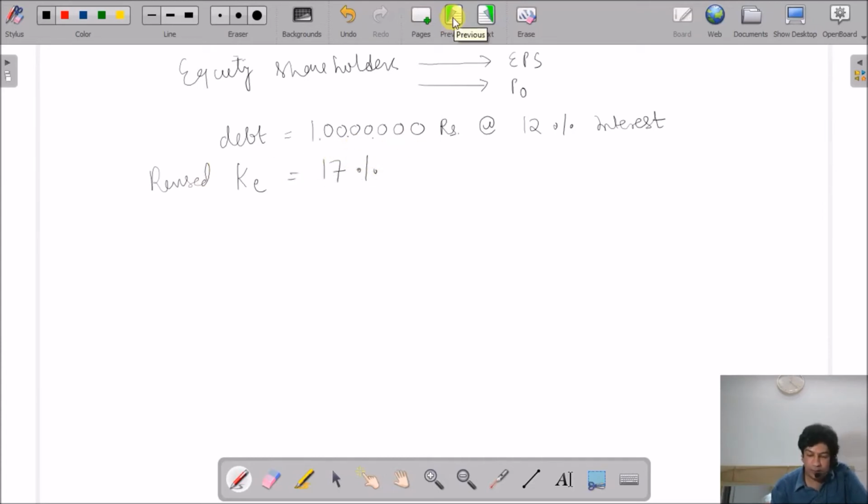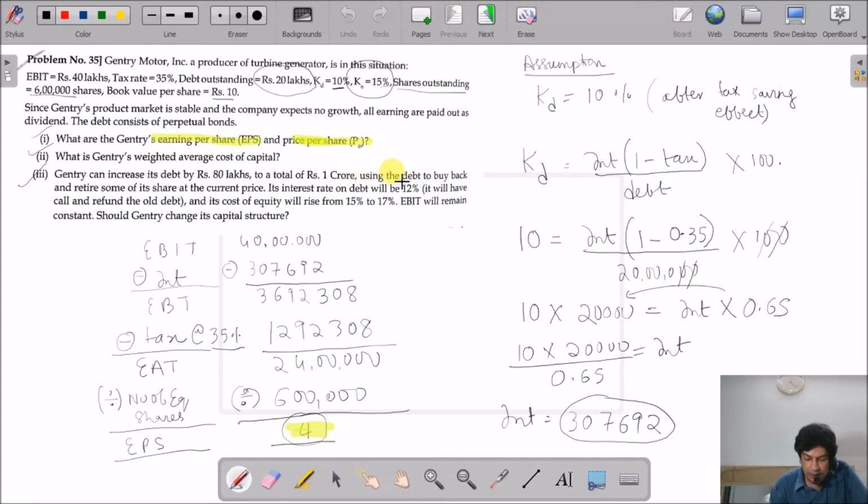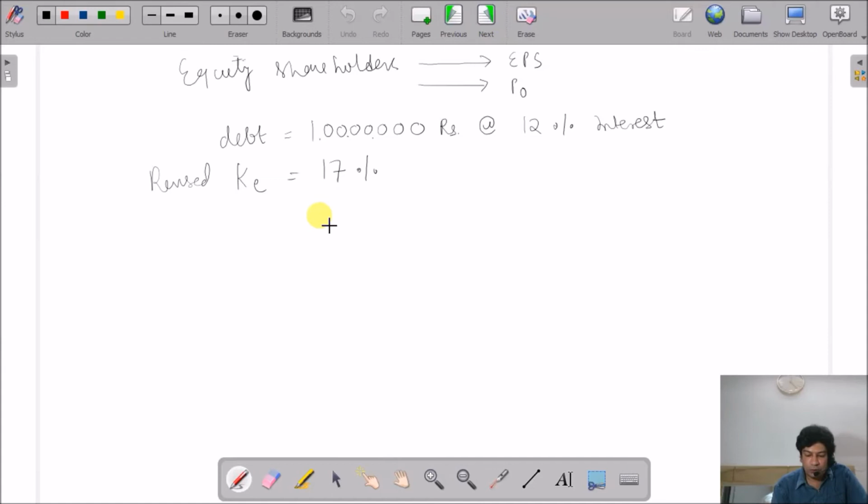And there is one more thing which they have mentioned, that they will use the debt to buy back the entire sum of share at the current price. So how much is the debt? Let me just go through it. Using the debt to buy back the entire sum of share at current price, and it will call and refund the old debt. Okay, so two things they have mentioned here. So there is an old debt of 20 lakhs.